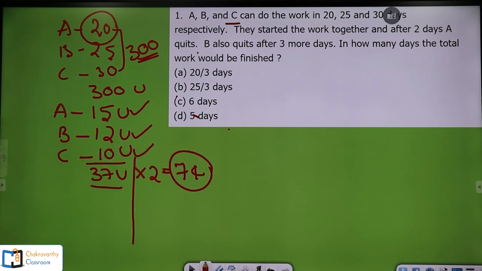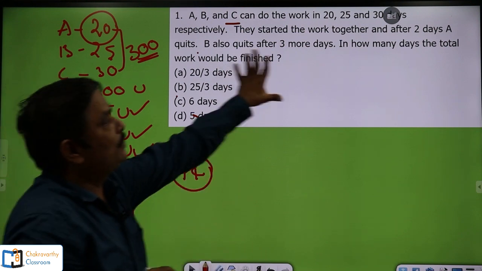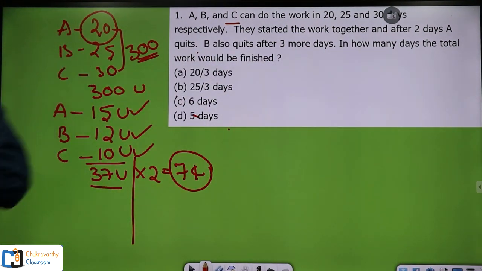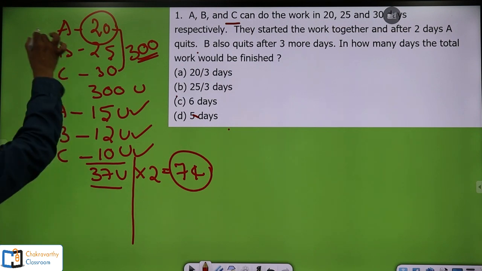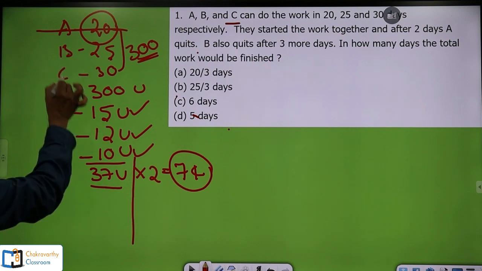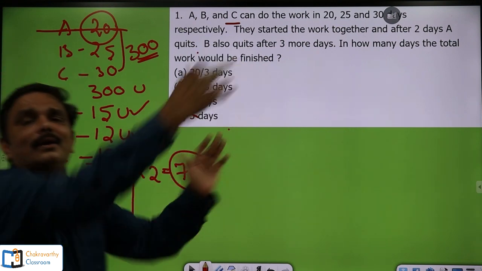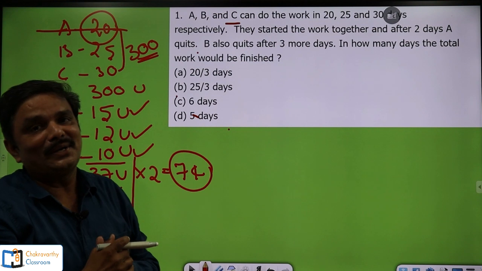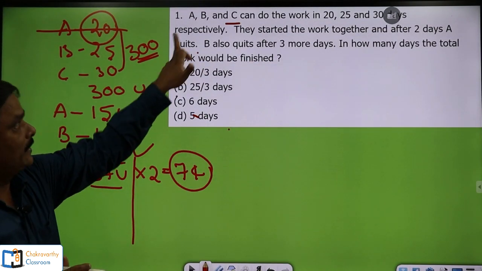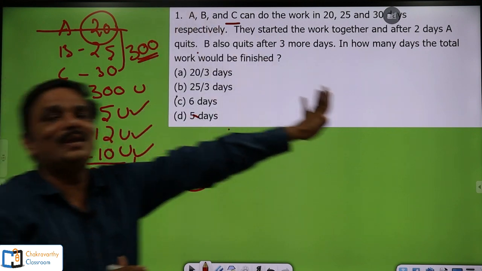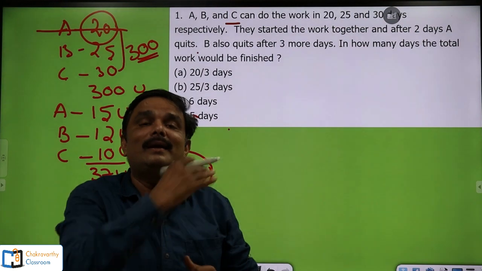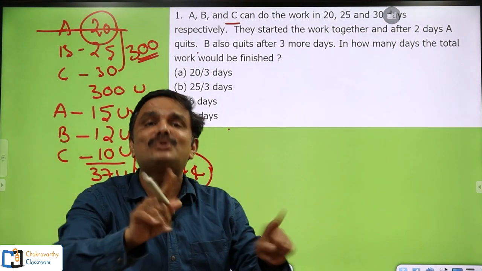Over. But here the twist is there. After doing for 2 days, A quits. Now A, B and C, 3 persons are there. Now A is out of the race. He quits. Now B and C work together and continue the work. For how many days have they continued the work? Simply they have given here that after 2 days A quits, B also quits after 3 more days. That means the next 3 days work is done by B and C together.